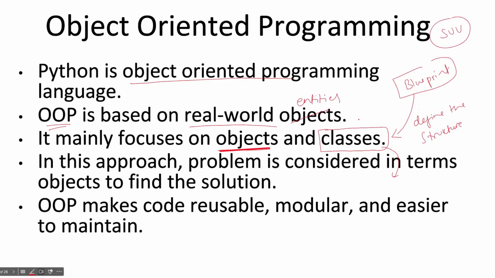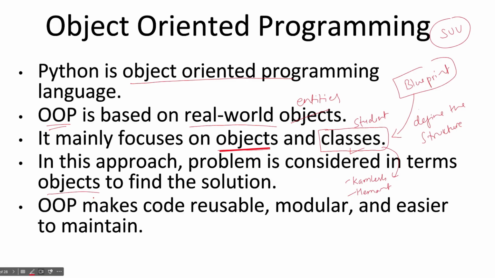For example, the class name is Student. Now students can be multiple. For example, in our session Kamlesh is here, Hemant is here. So Kamlesh and Hemant are objects of the Student class, and the definition of student is in the form of a class. So ultimately we are creating real world objects, and objects are created based on a class. I will show you how we can create them, but a class is a blueprint or definition, and objects are real world entities.